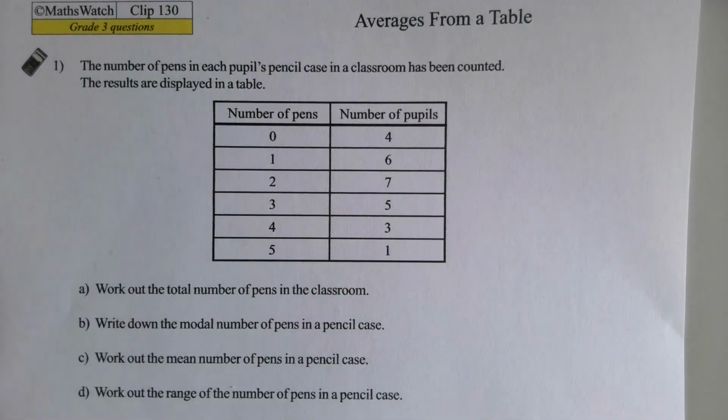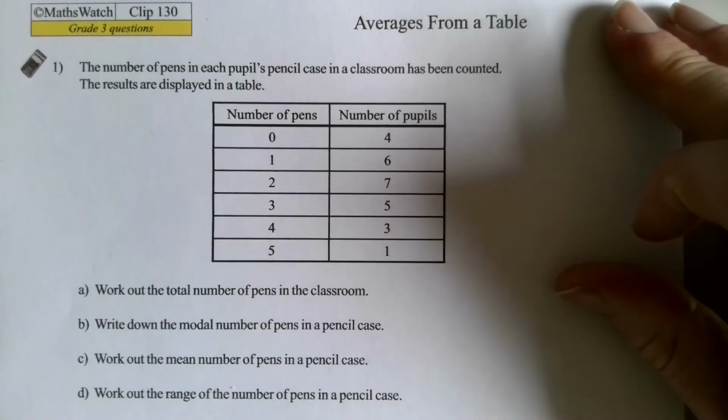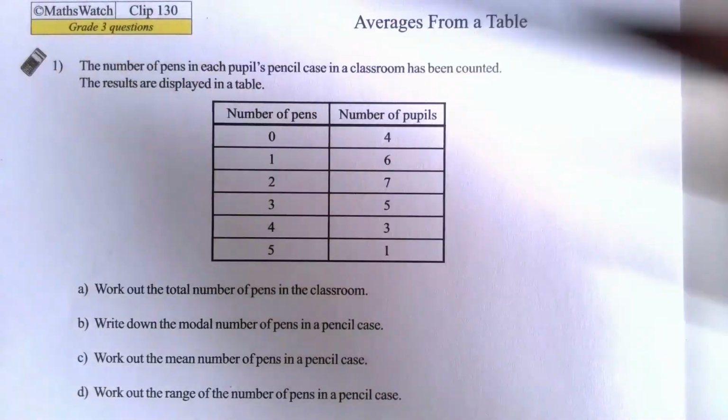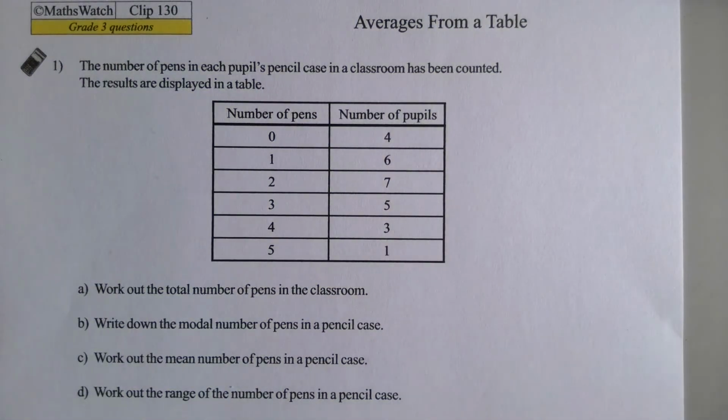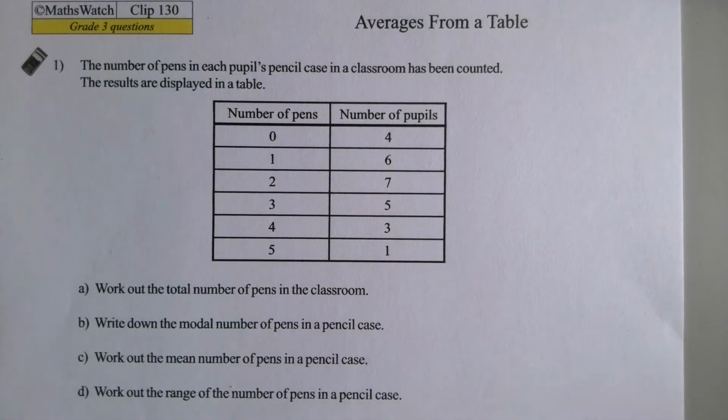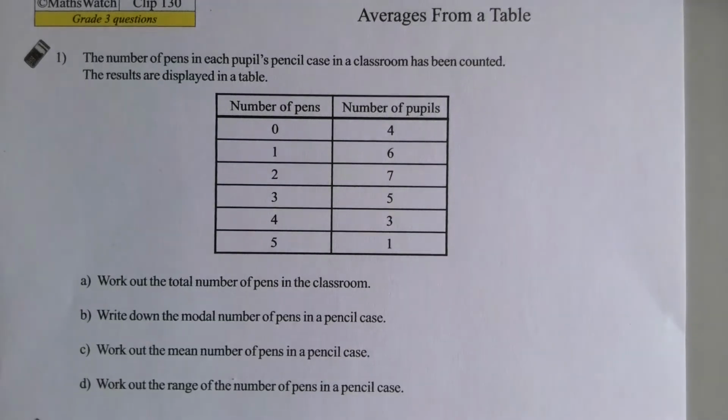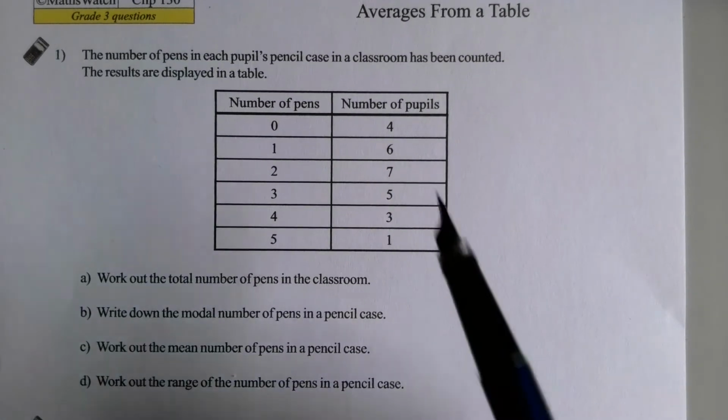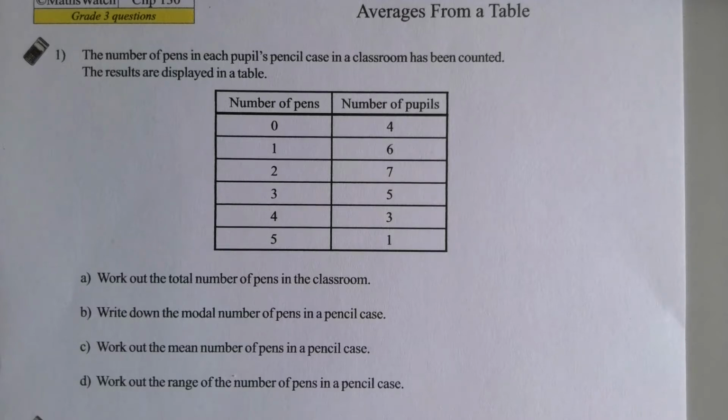Right, now different websites disagree about the level of the work we're doing at the moment. Maths Genie reckons it's grade 4, MathsWatch reckons it's grade 3. It doesn't really matter. It's all stuff that we really need to know. It's really useful maths. So we're back at a normal frequency table for this question. You've just got one sheet of stuff to download today. If you just want to do it on a piece of paper, that's fine, but it'll be a little bit more drawing. So pause the video and give it a go.